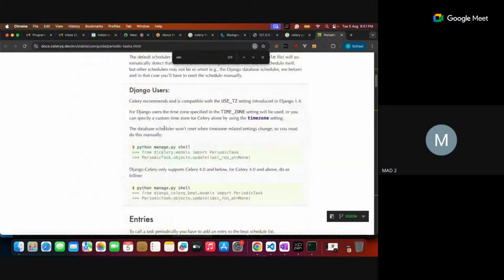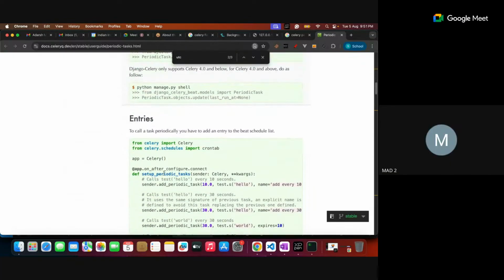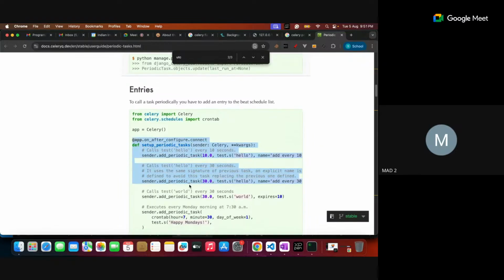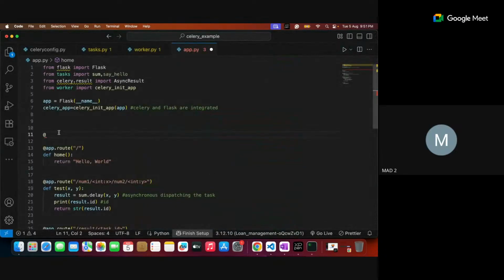There might be here. Yes, it is Django-centric, what they have given, but I'm trying to make it a Celery app, because my app is that Celery app only. So let me copy this as it is. I'm copying it exactly the same, but some things I will comment out.